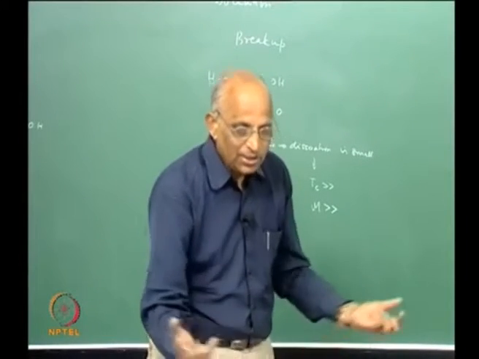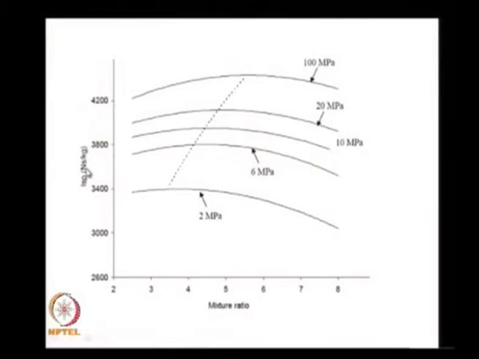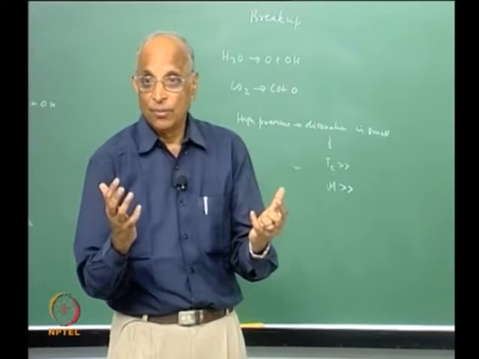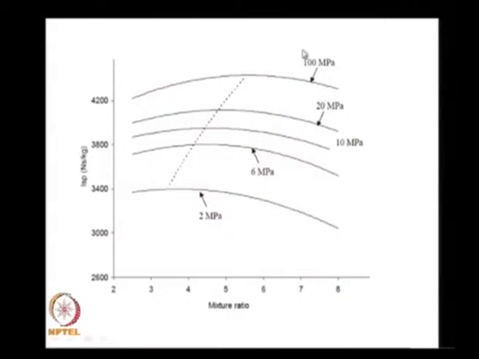Now if I put all the things together, I find my effective C star, or equivalently the ISP, because ISP is equal to C star into the nozzle performance. You find that as pressure increases, the optimum value of the mixture ratio for which I get the maximum value of C star keeps changing. Therefore, it is not only the mixture ratio alone which decides it, but the pressure is important, because pressure influences the amount of dissociation. This is for hydrogen oxygen propellant combination.